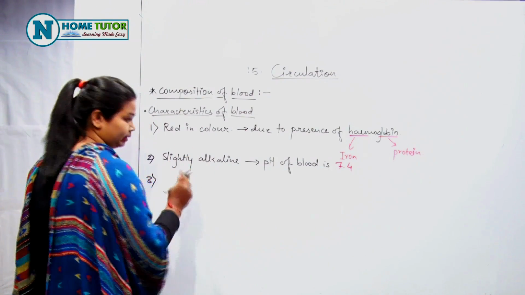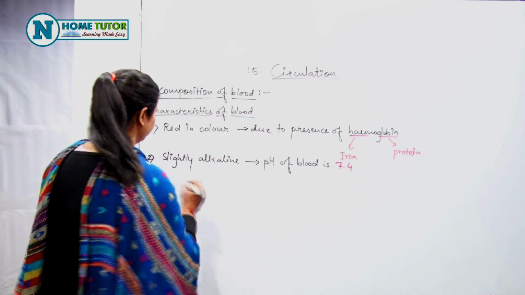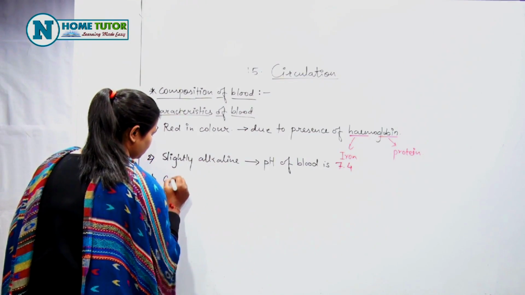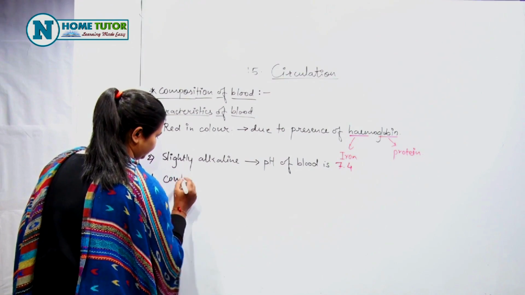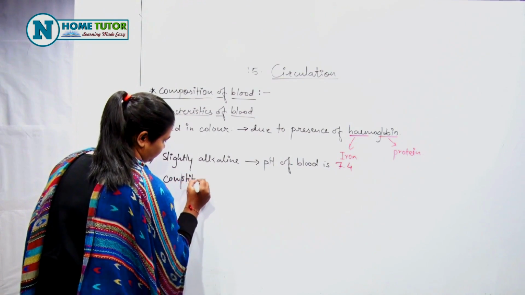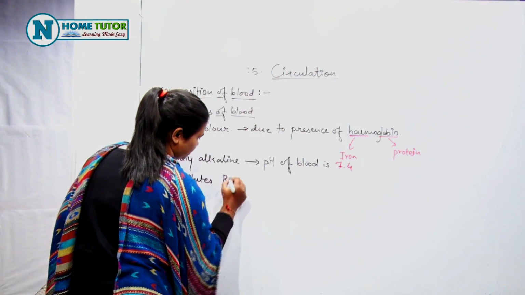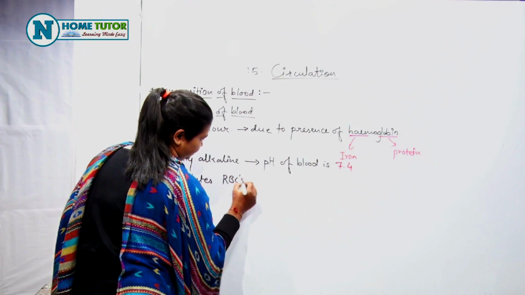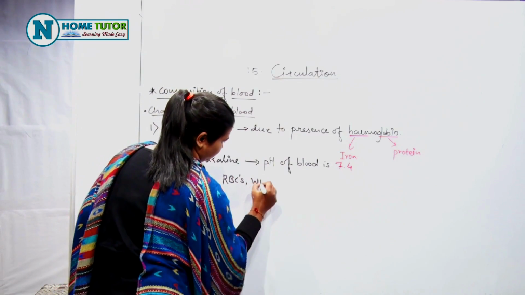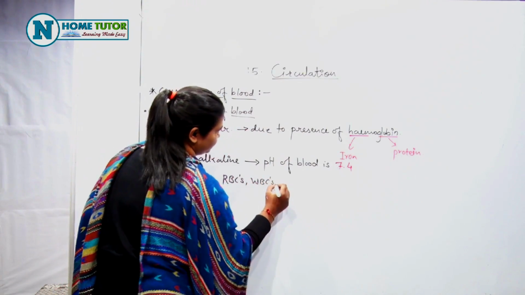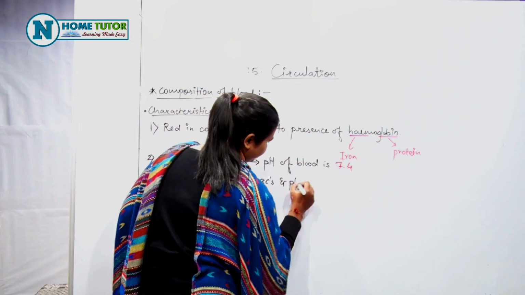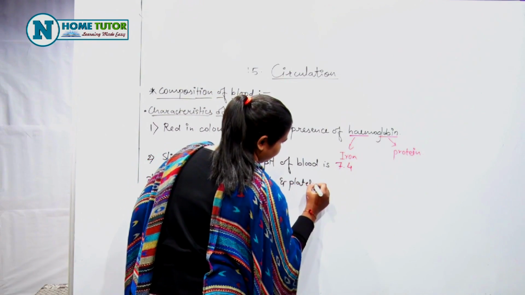Alright. Now next, the composition: it constitutes RBCs, WBCs and platelets.